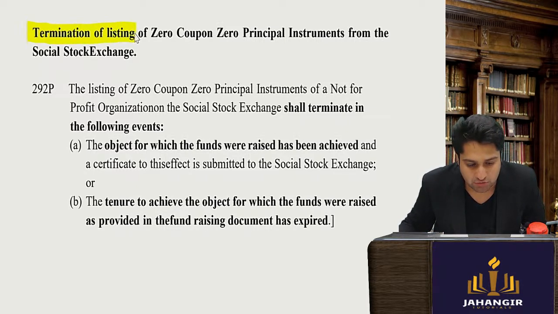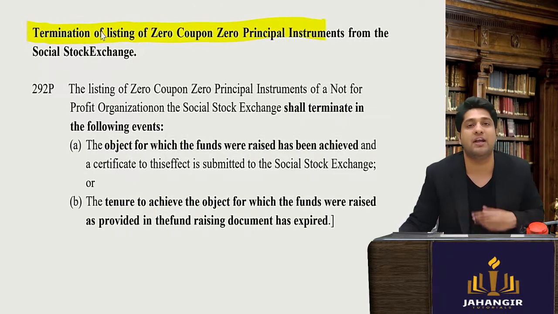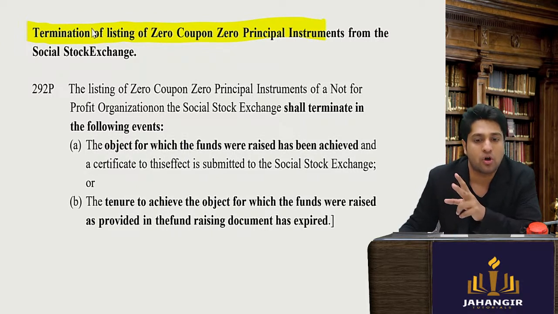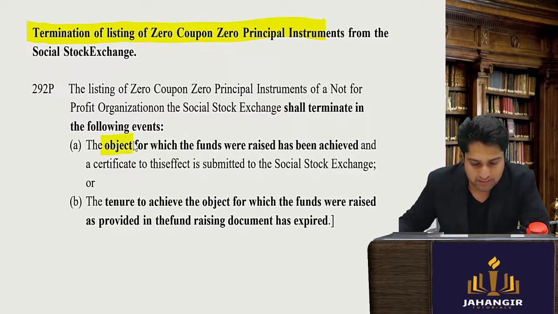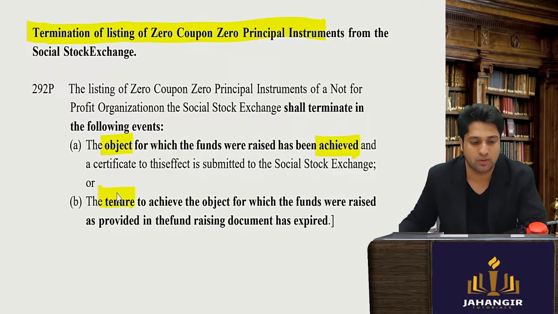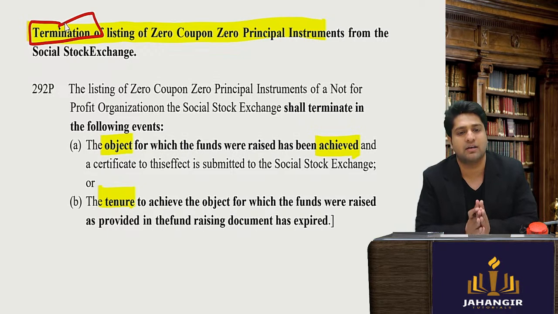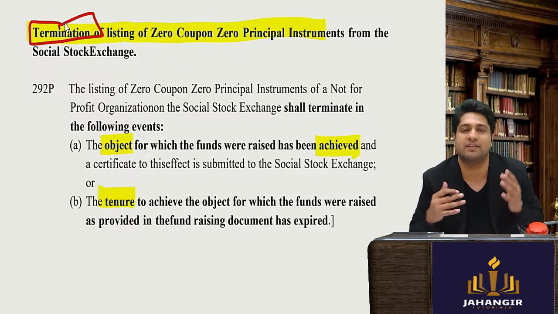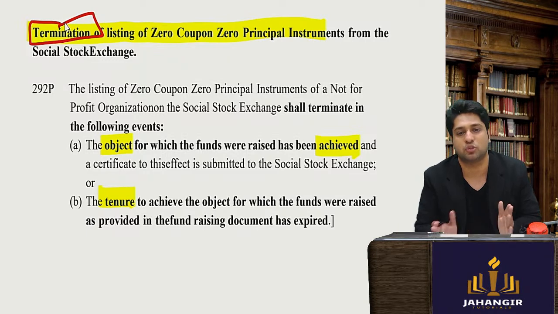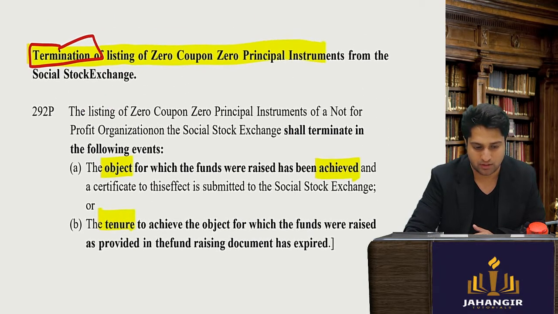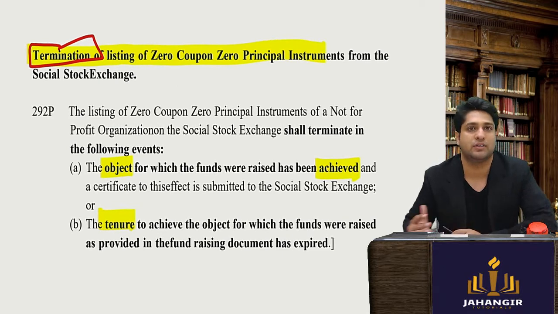Next is the termination of the listing of the instruments. When do they terminate? So obviously either the objective is achieved or the tenure is over. If the object is achieved or the tenure is over, this particular instrument will be terminated. Obviously, once the purpose is over, then these instruments will be closed down because the money would have been utilized. Clear? So that is it with this particular chapter 10A, that is your social enterprises.